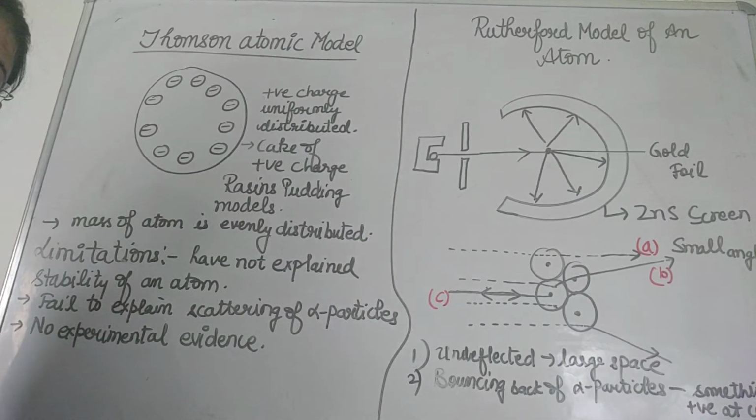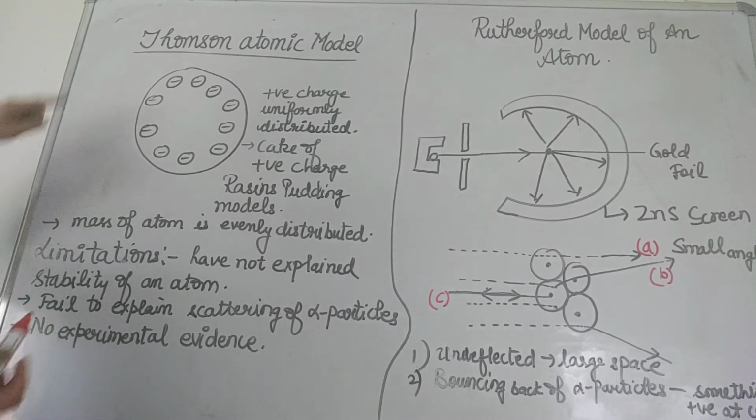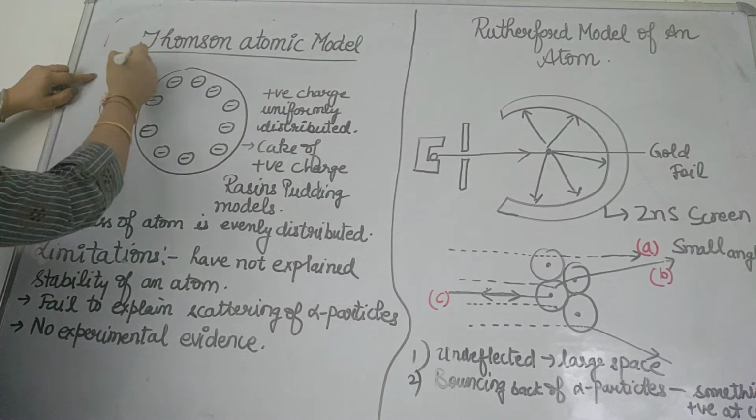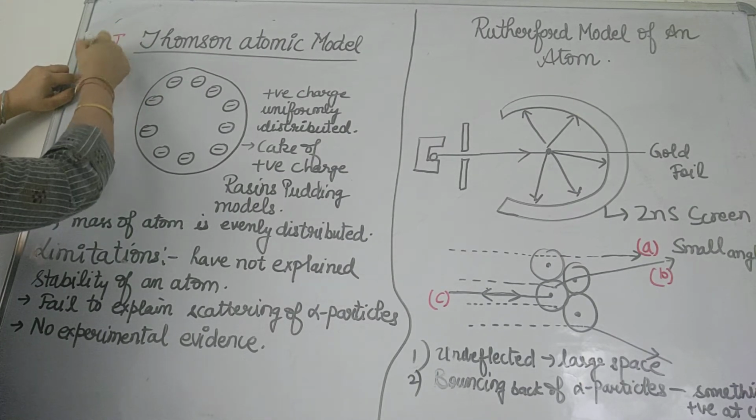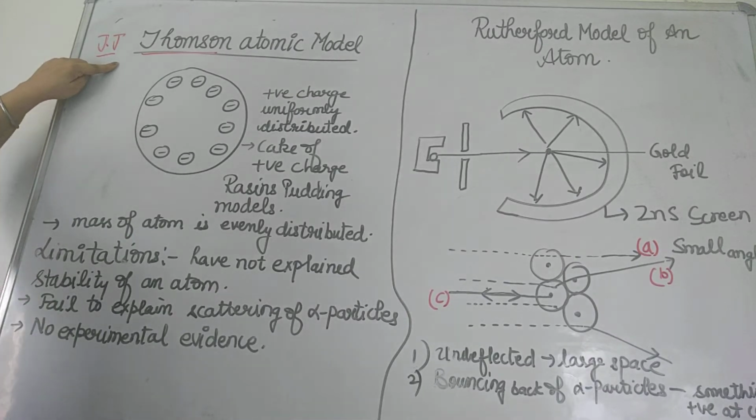Today I am going to discuss with you the different models of atom. We have done the discovery of electron, proton and neutron. Now the time has come when we have to arrange these different subatomic particles in the structure of atom. And the first model was given by J.J. Thomson. This is termed as J.J. Thomson atomic model of an atom.